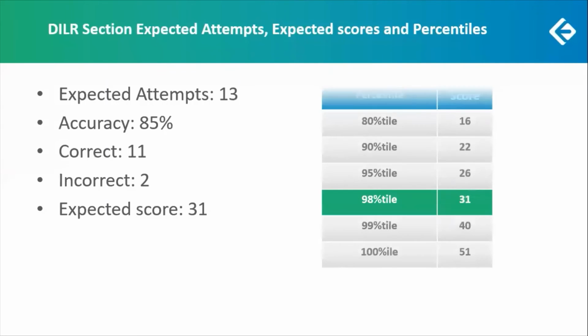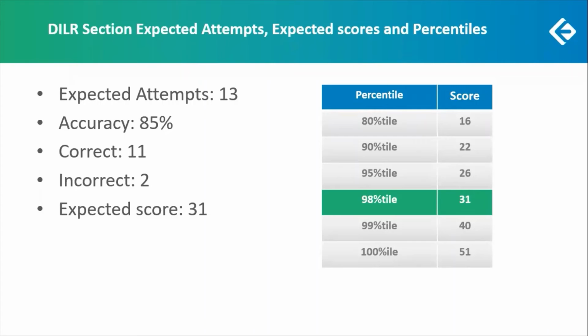Now look at this chart here. Focus on the green highlighted row, right? 98 percentile is equivalent to a score of 31. Let us understand the remaining percentiles as well. So if you are somebody who is just starting out your preparation and you have not attended a lot of DI or reasoning based sessions, then you can first target and get into this particular table, which is by getting a net score of 16.